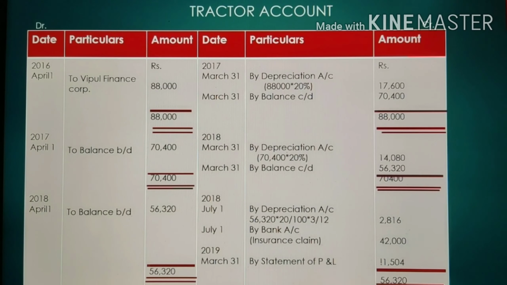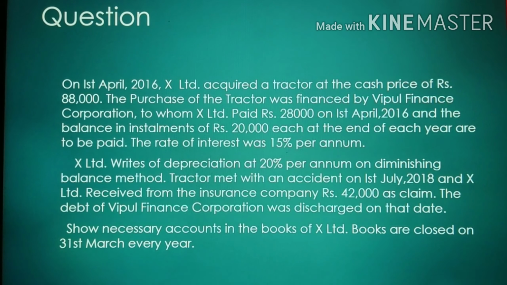For charging the depreciation, the entry will be depreciation account debit to tractor account, and the value here is 88,000 at 20%. The depreciation here is 17,600, and the balance remaining is this. Then we come to the next year. On 31st March 2018, X Limited is charging depreciation on the tractor through the diminishing balance method at 20%, and the value is 14,080.